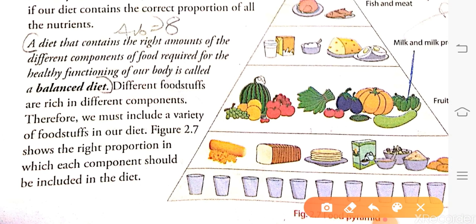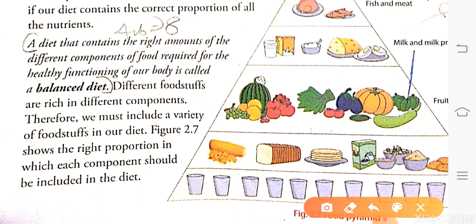So we should eat food that is rich in all the foodstuff and rich in all the nutrition.